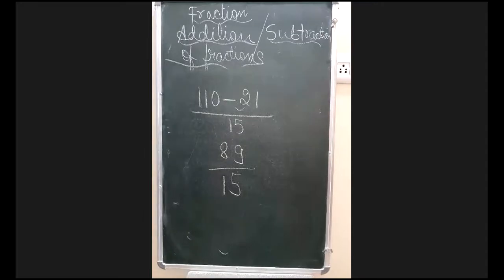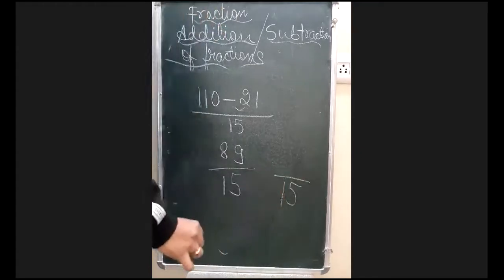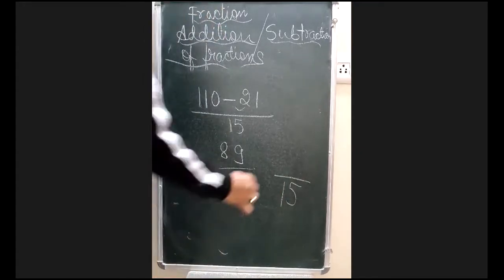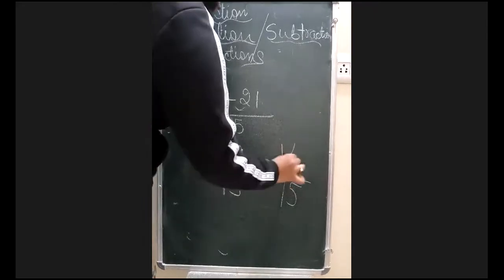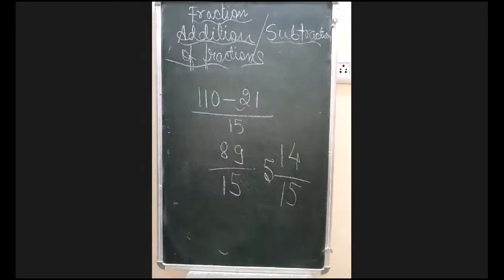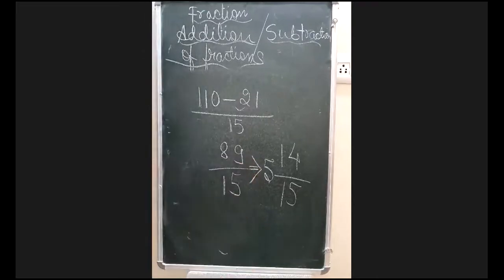And remember, 89 upon 15 you need to convert into a mixed fraction because it will not cancel. So here the answer will come: 15 5s are 75, and 75 and 14 will give you 89. So the correct answer will be 5 whole 14 by 15. Okay, 5 whole 14 by 15 is the correct answer.